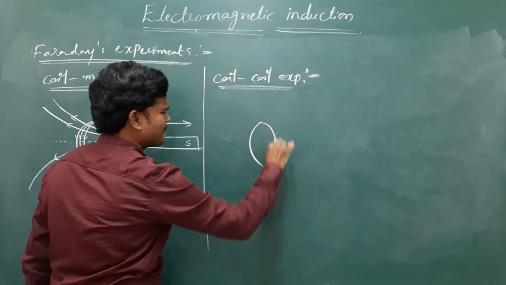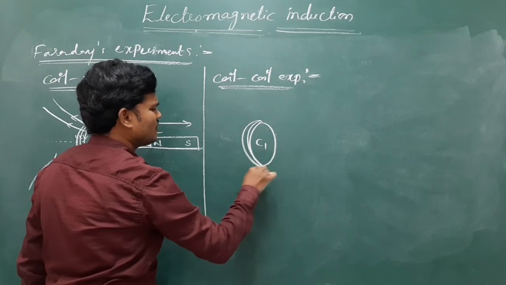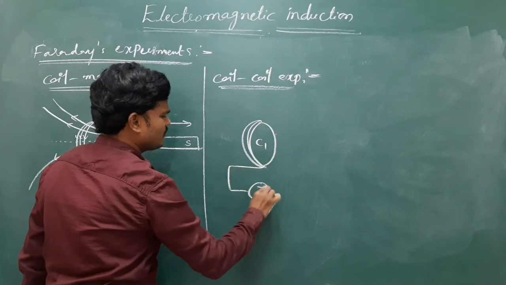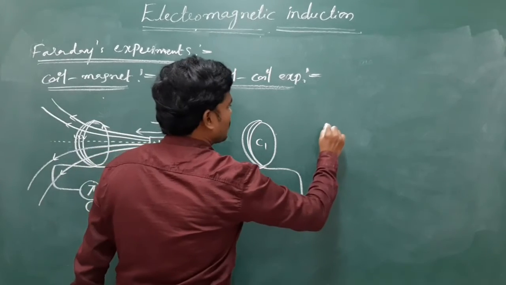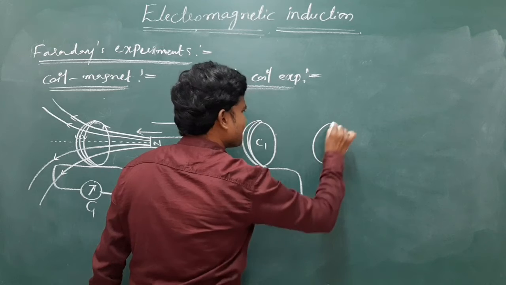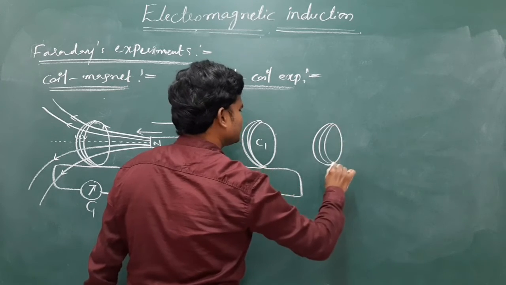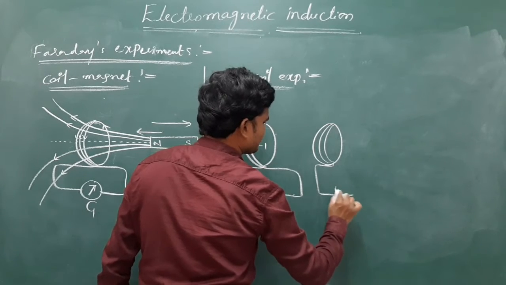Consider a coil having some number of turns. Let us suppose C1 is the coil which is connected to the galvanometer, and consider another coil having some turns which is connected to some battery.